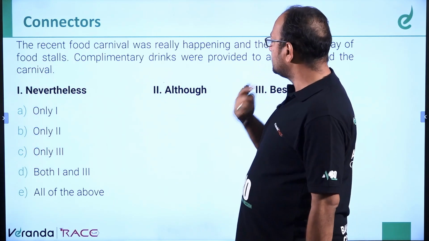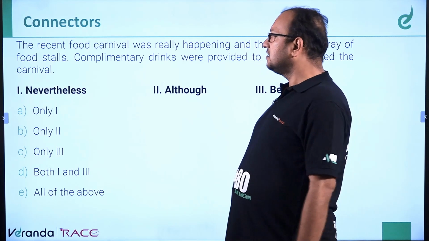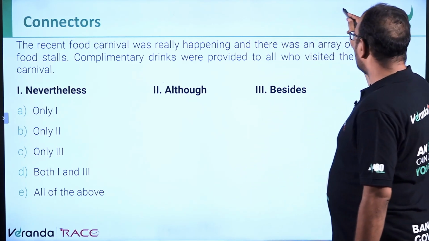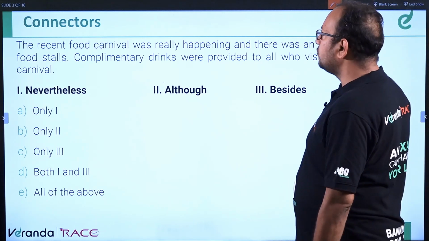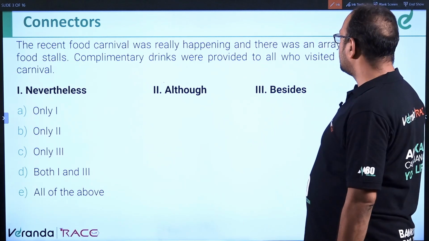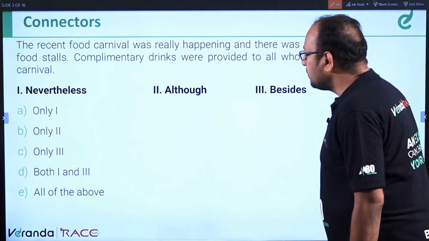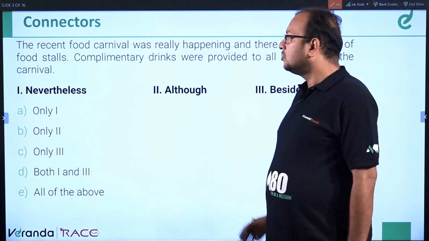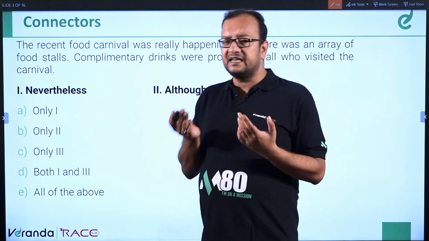So the first question is based on connectors. The recent food carnival was really happening and there was an array of food stalls. Complimentary drinks were provided to all those who visited the carnival. So these two things are added to one another.